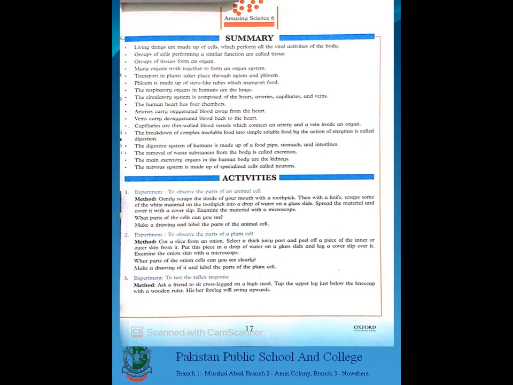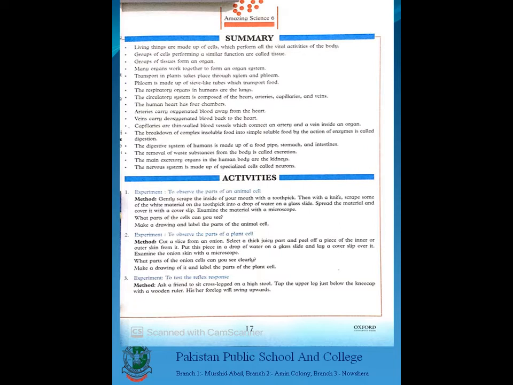Capillaries are thin-walled blood vessels which connect an artery and a vein inside the organ. Underline the capillaries, the first word. The breakdown of complex insoluble food into simple food by action of enzymes is called digestion. Yes, the last word, digestion.